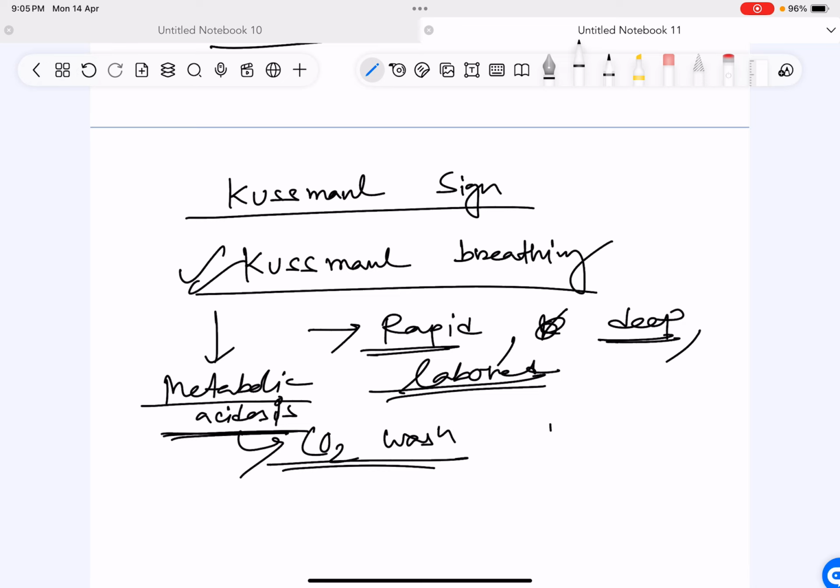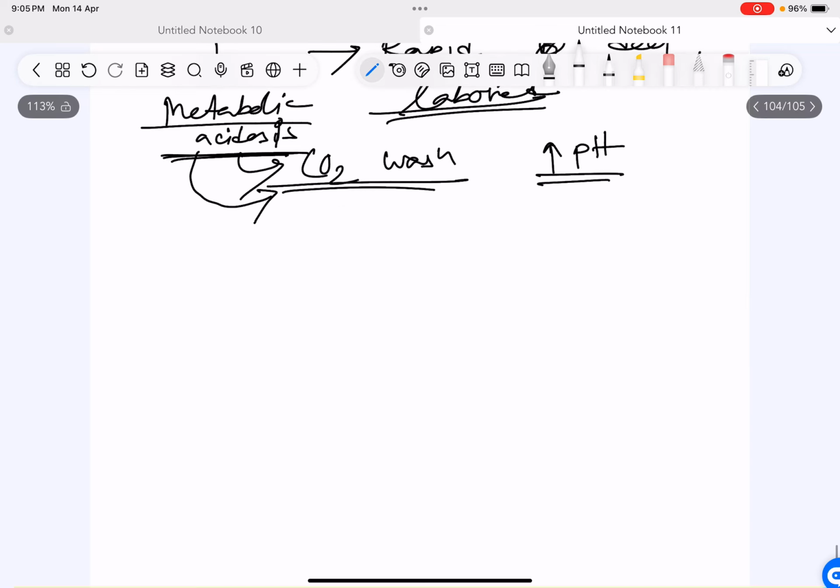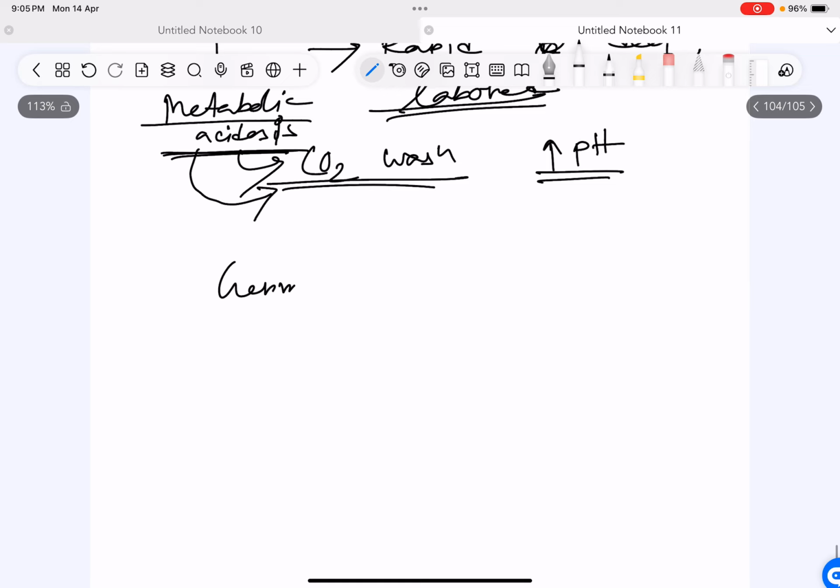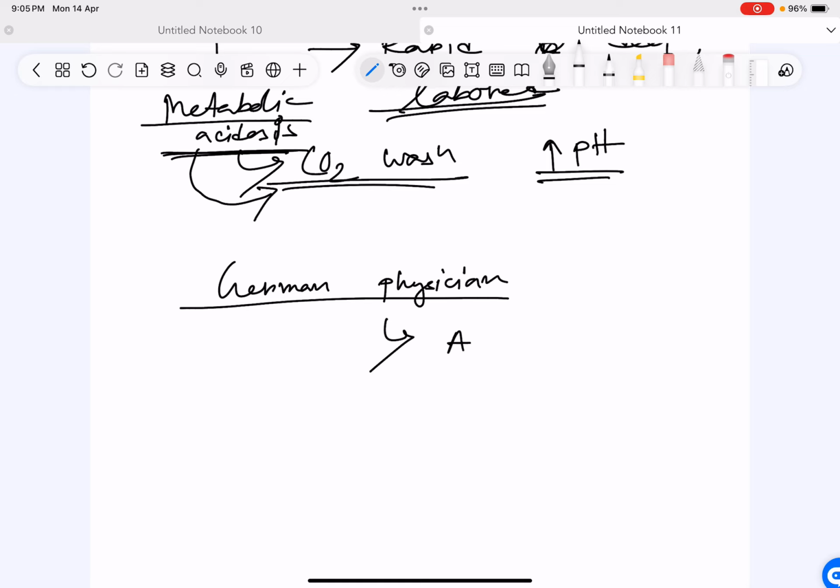By washing out CO2, your pH increases, so you compensate against the acidosis by washing out the CO2 with Kussmaul breathing. But now I'll just tell you, Kussmaul is actually a German physician. Just very little information I'll give you. He is a German physician and his name is Adolf.